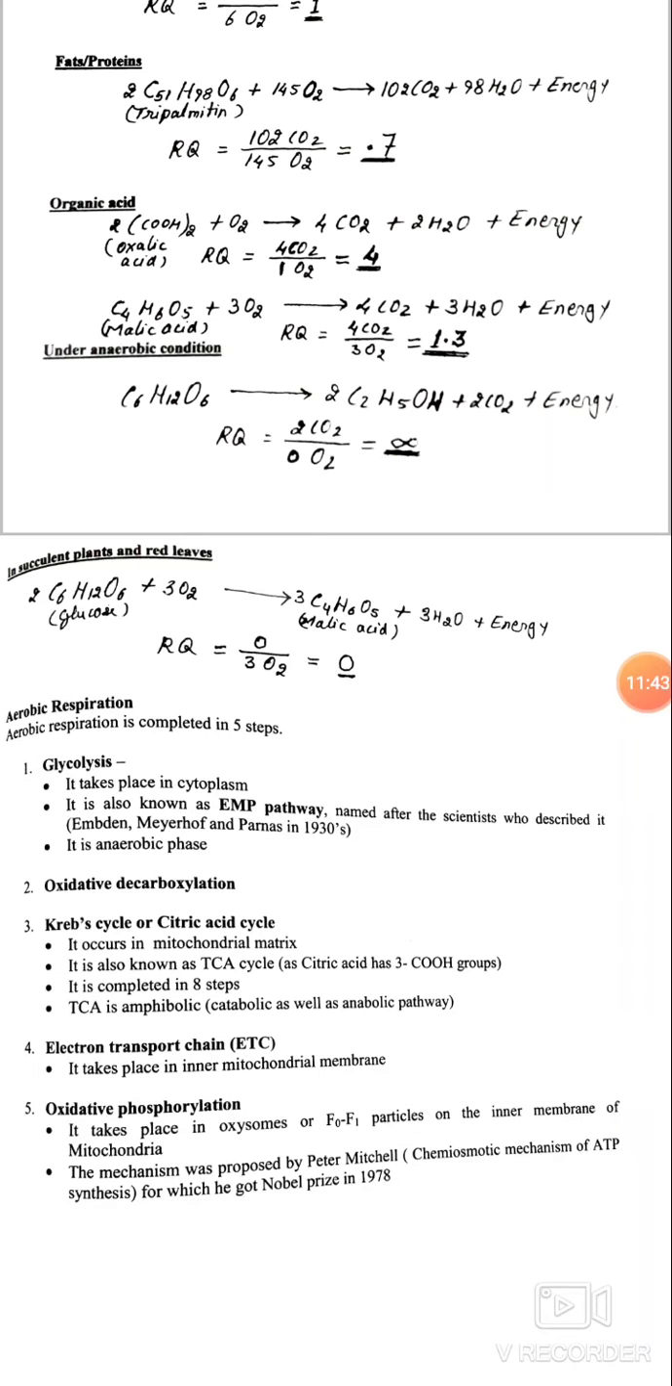So here today we discussed the general basic definition of respiration, types of respiration like aerobic and anaerobic, and respiratory quotient.